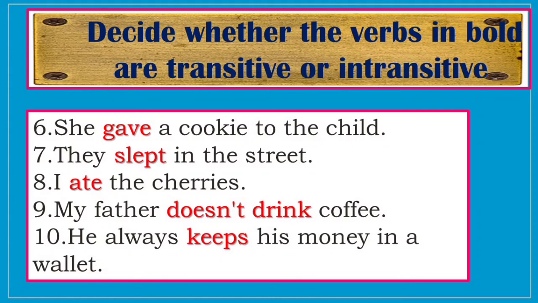Similarly, the next exercise is, she gave a cookie to the child. So a cookie to the child, is it the remaining part of the sentence having a clear-cut meaning? Which type of verb is it? Gave. Is it transitive or intransitive? Then the seventh one we have, she slept in the street. The eighth example is, I ate the cherries. The ninth example is, my father doesn't drink coffee. And the tenth example is, he always keeps his money in his wallet.